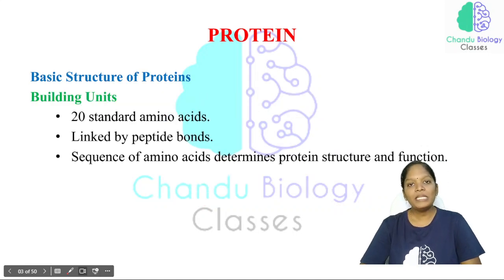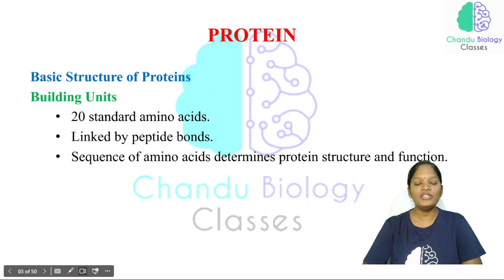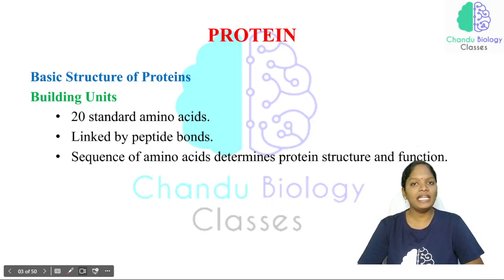Now what is the basic structure of a protein? As in yesterday's class, we discussed how many amino acids are present. We have approximately 300 different types of amino acids, but you should know that the most common ones are the 20 amino acids.